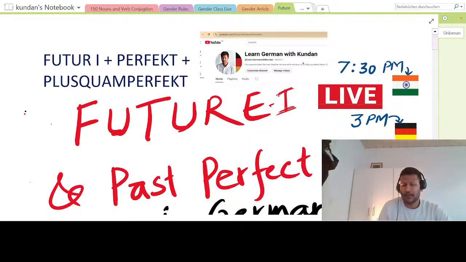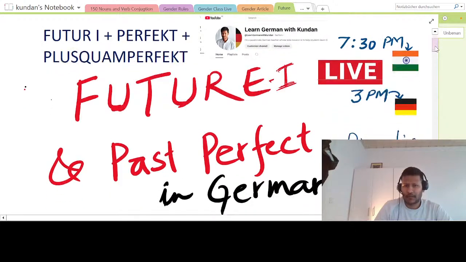So sentences like I had gone, or I had met him, or in future I will go to Paris, or I have come from Patna. This we have seen already, right? That's perfect form in present, right? So we will see sentences in future, and we will also do some revision quickly with 30-40 sentences.